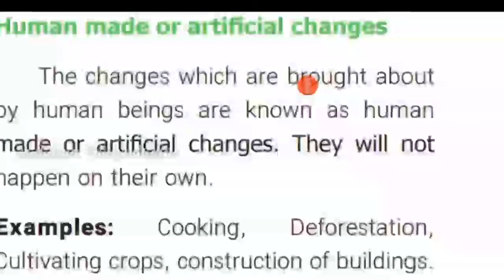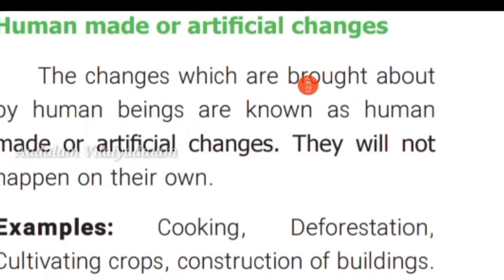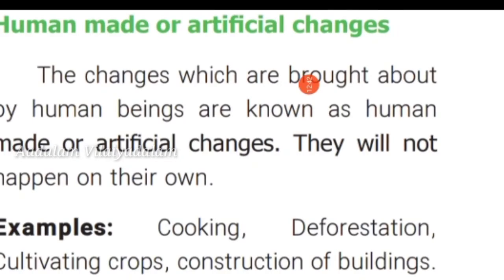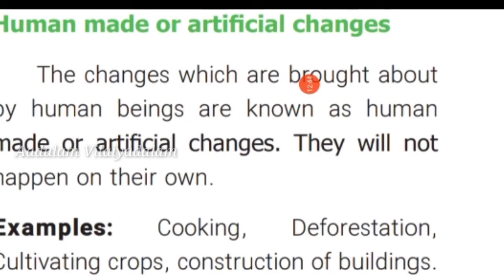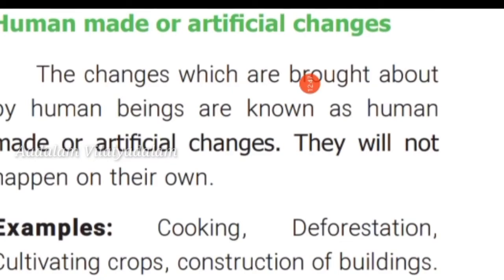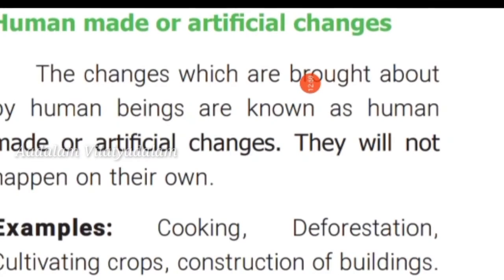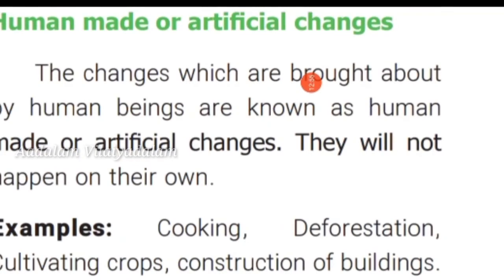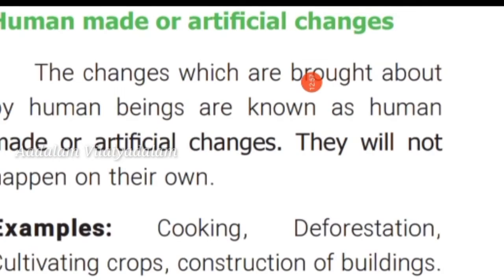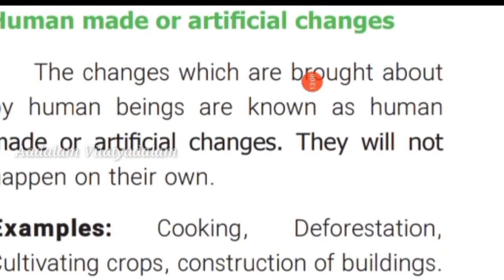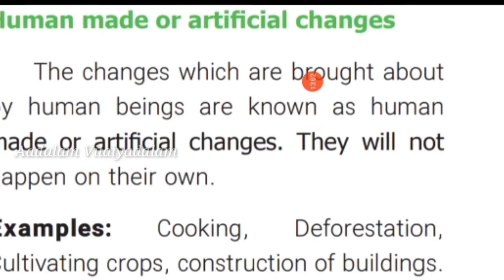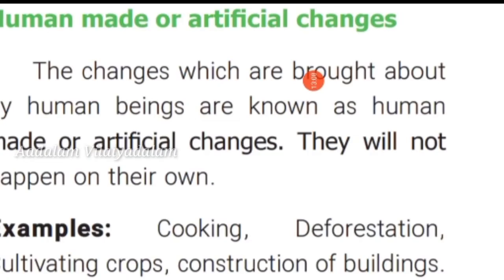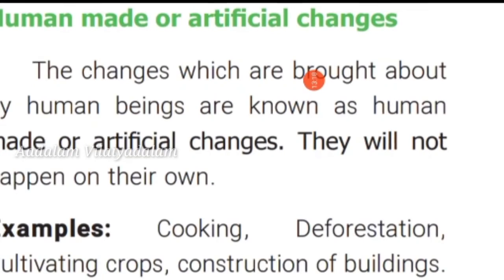Next, human made or artificial changes are the changes which are brought about by human beings. Human beings only do them. They will not happen on their own. For example, cooking, deforestation, cultivation of crops, and construction of buildings. These are all done only by human beings, right? So these are examples of human made or artificial changes.